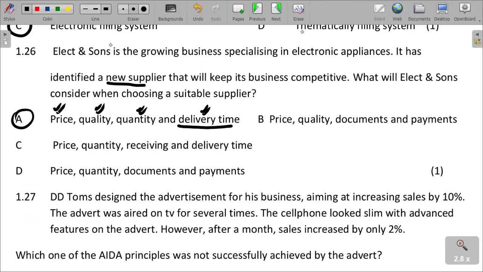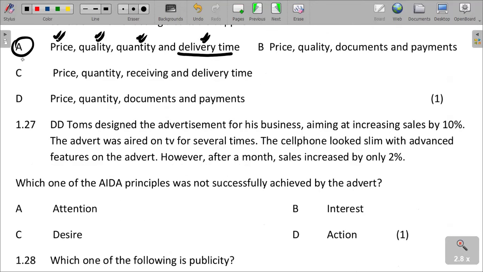DD Toms designed the advertisement for his business, aiming at increasing sales by 10%. The advert was aired on TV several times, meaning to say it was posted or presented. The cell phone looked slim with advanced features in the advert. However, after a month, sales increased by 2% only. It only increased by 2% instead of 10%.